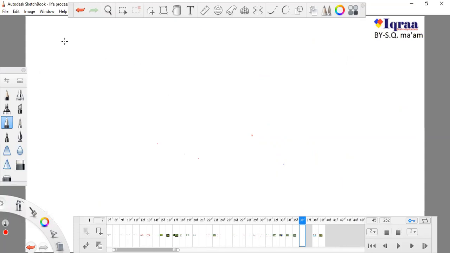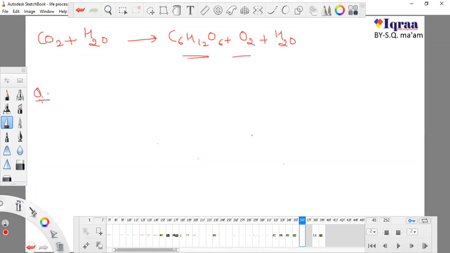Okay, now there is another experiment. The experiment says, what is the reaction of photosynthesis? This is the reaction of photosynthesis. And our question asks us to prove, in the first case, that starch is a product of photosynthesis, or that starch is a reserve food material of the plant. Now the second question is to prove that CO2 is essential for photosynthesis.